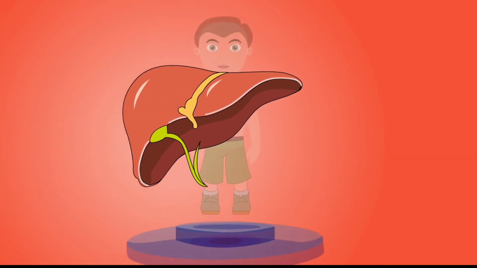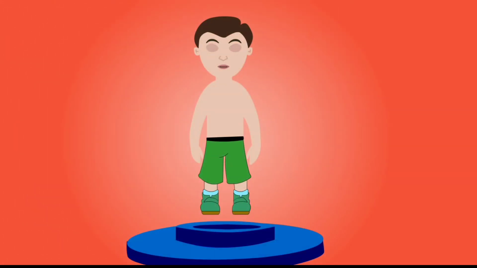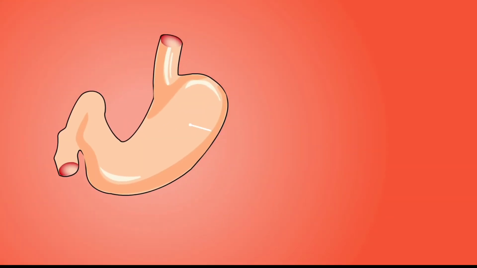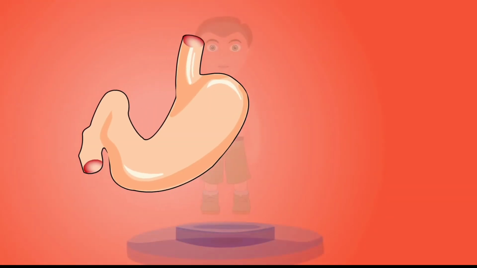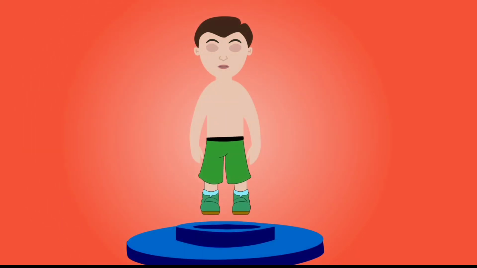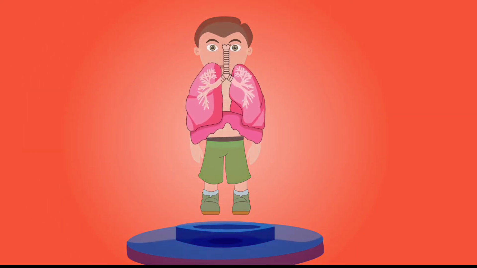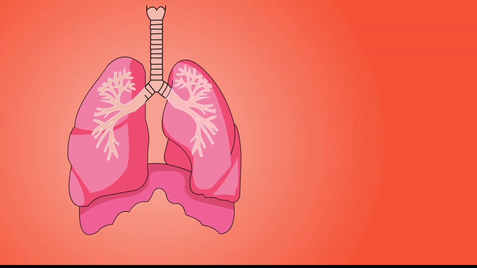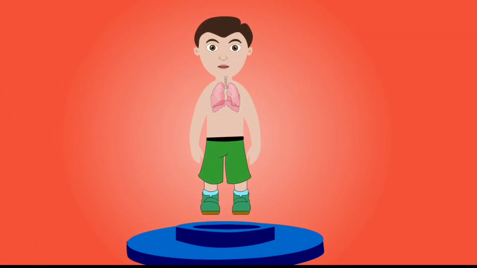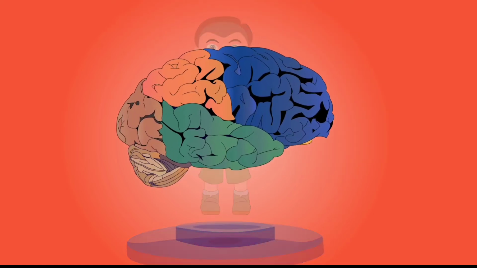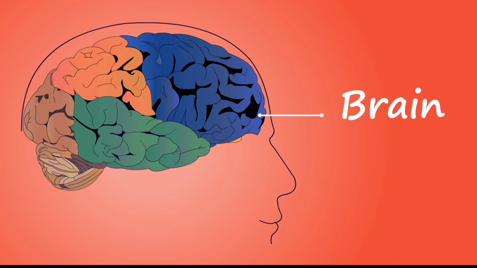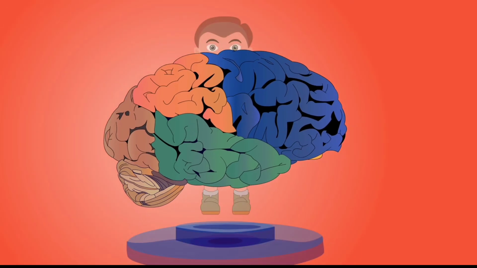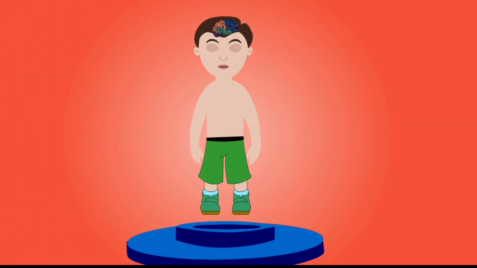One more thing you need to remember here: to perform all these functions, nutrition, transportation, excretion, reproduction, we need what? We need energy. Without energy, we are not capable of performing certain vital functions in the body. Our human body is a complex structure. There are different types of organs present in our body system, and these different organs are responsible for doing different types of functions.